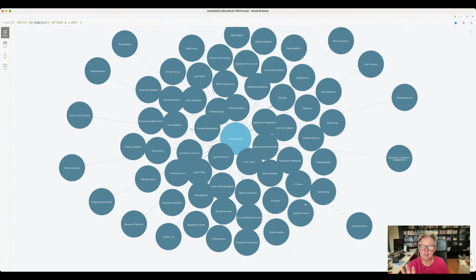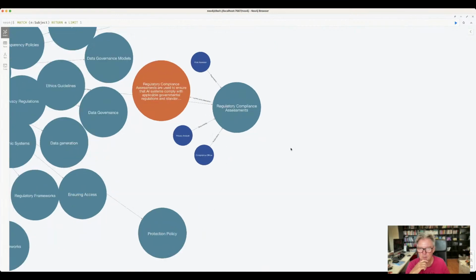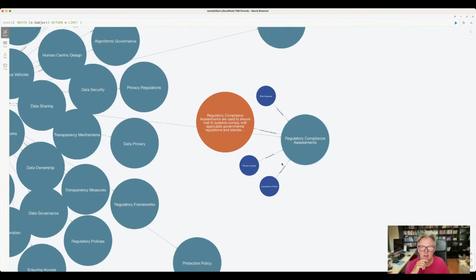All these areas, and there's close to 100 in this data set, are the areas that you need to be covering, thinking about ethics guidelines. But what do we actually do here? So these are all the subtopics, the blue balls, the blue greenish balls. Now, when I open that up, what do I get to see here? I get to see a bit of an explanation. The regulatory compliance assessments are used to ensure that AI systems comply with applicable governmental regulations and standards.